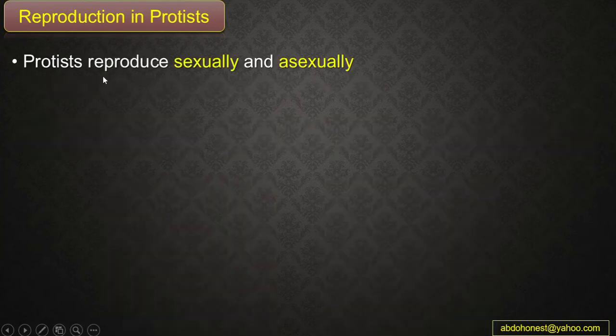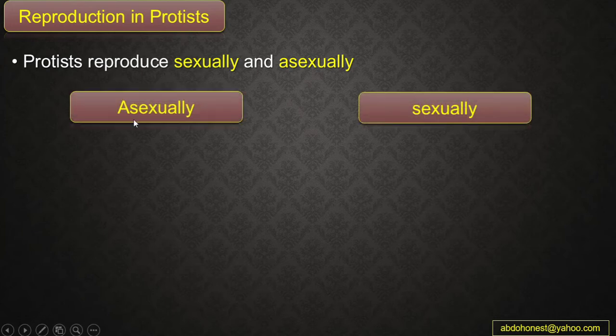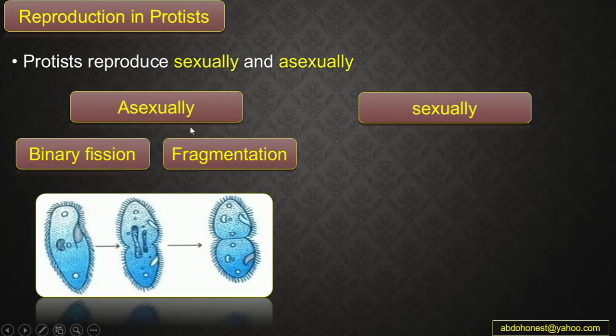Okay, then guys, let's talk about reproduction in the protist. We said that the protist can reproduce sexually and asexually, or both. So they can reproduce alternately by sexual and asexual reproduction. Asexually, guys, we know that one organism or one parent is needed, and all the offspring are genetically identical to the parent. Okay, so there is no genetic diversity. All the offspring will be an exact copy of the parent cell or the parent organism.